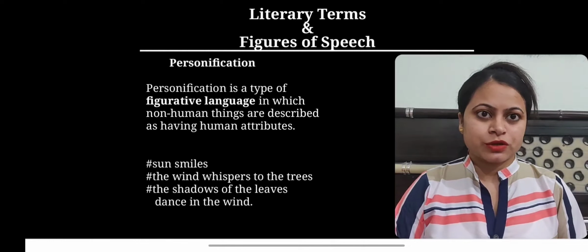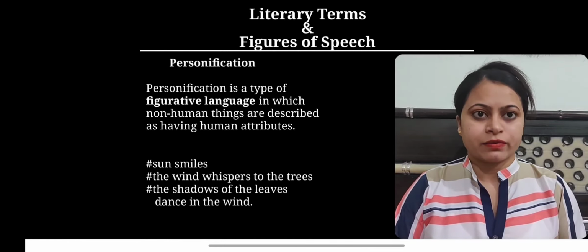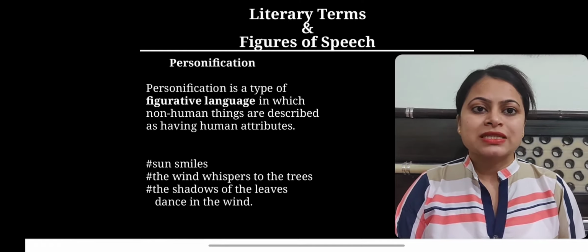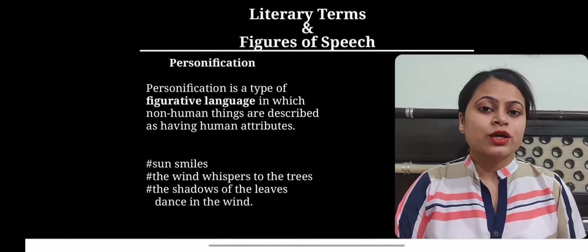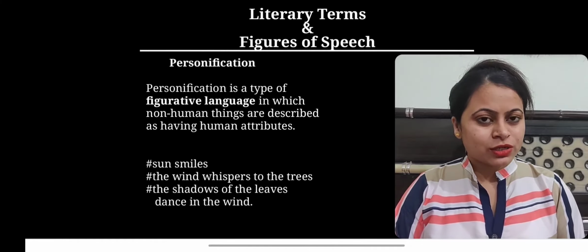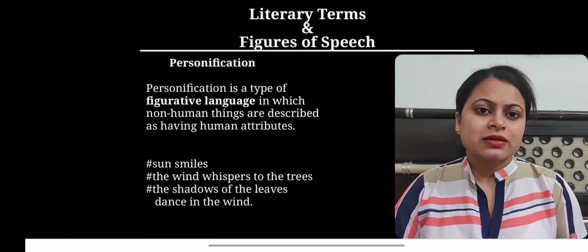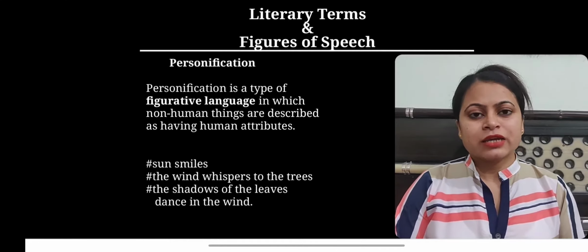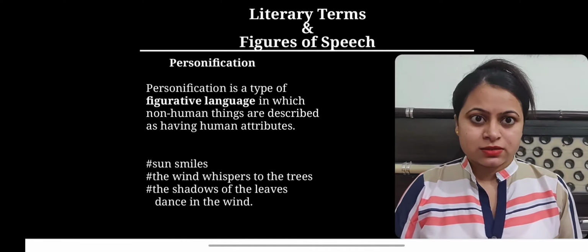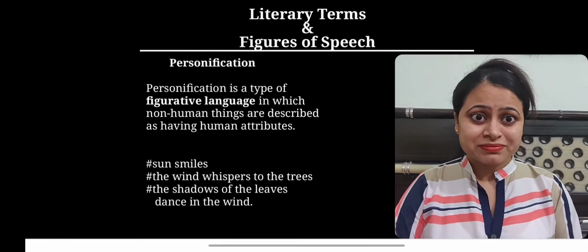Next is personification. Personification is a type of figurative language in which non-human things are described as having human attributes. Now, after this definition, to make you understand, if I describe a scene in this way, like if I say, the sun smiles, the wind whispers to the trees, the shadows of the leaves dance in the wind.